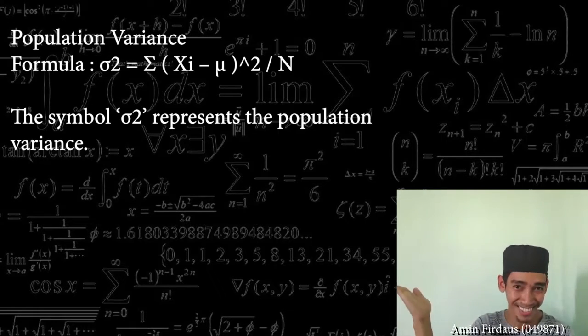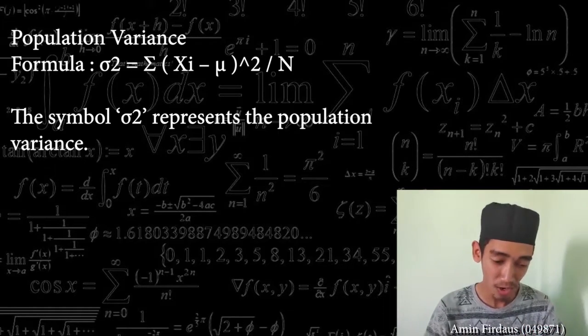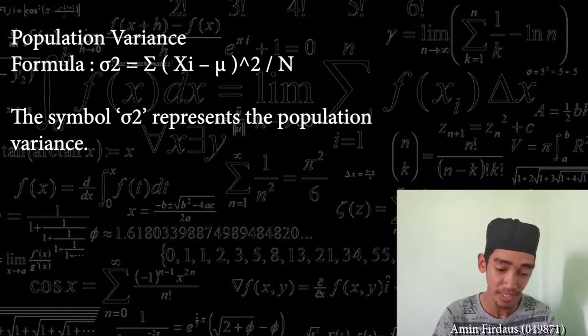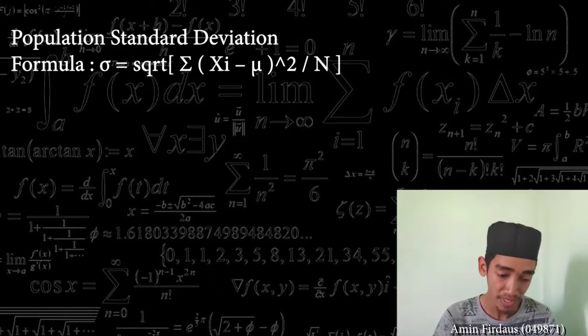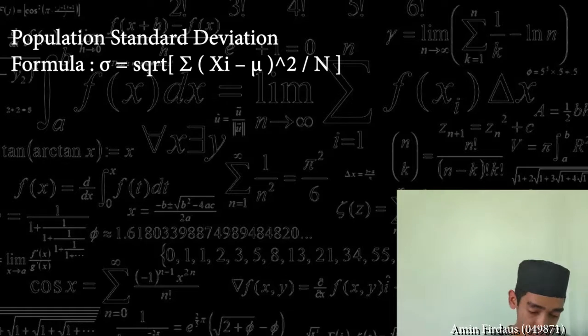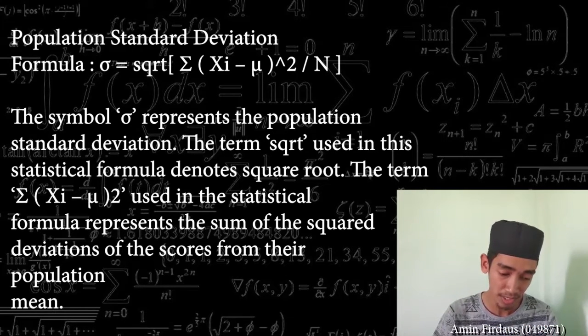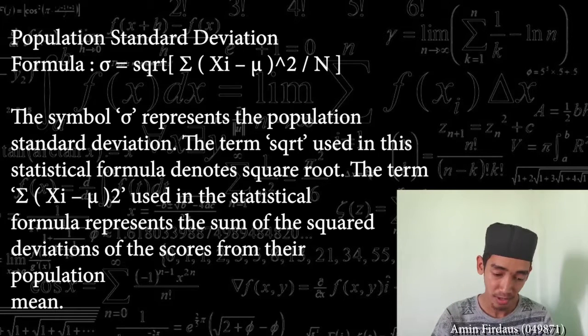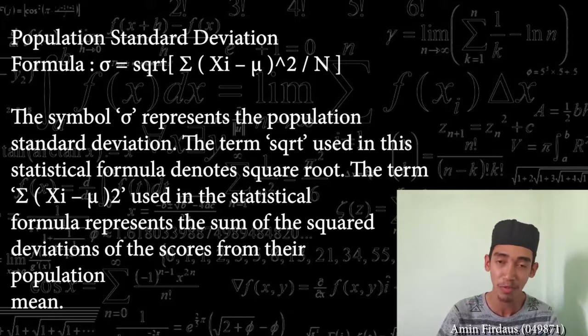The symbol is the same as sample variance and represents the population variance. And finally, population standard deviation, the symbol, and the term SQRT used in this statistical formula denotes square root, where the term summation of x minus u squared represents the sum of the square deviation of the scores from their population mean.